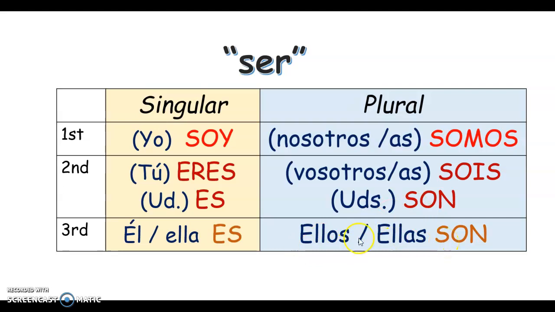So notice that usted and ustedes are second person. They mean you, but they're the exact same as he, she is, or they are. So it's kind of like saying you formal is, and you all is. But you just have to remember that they are the second person, but they are just like the third person.